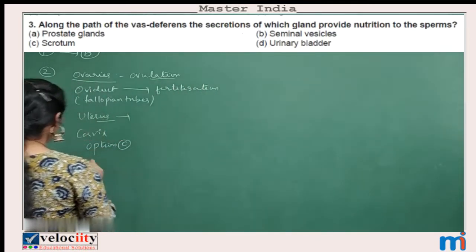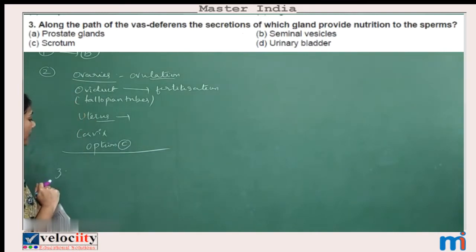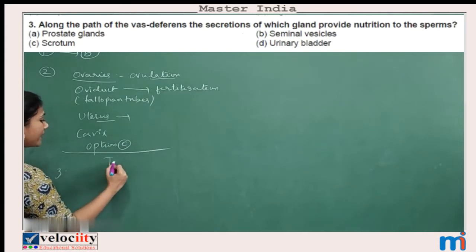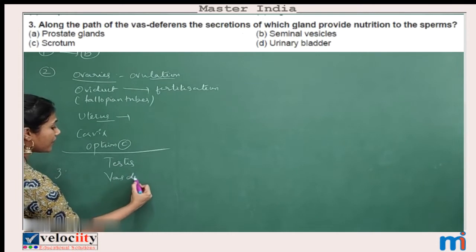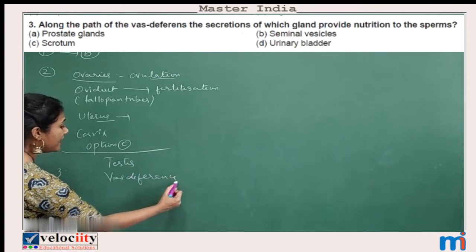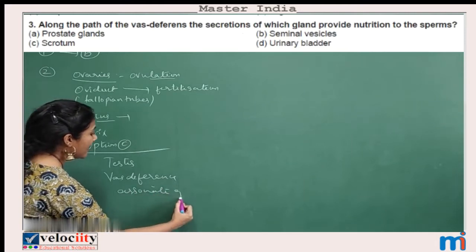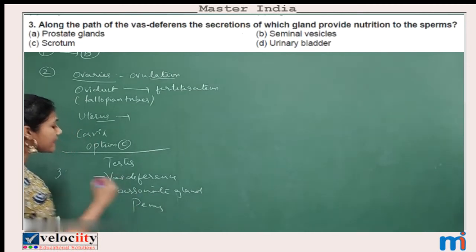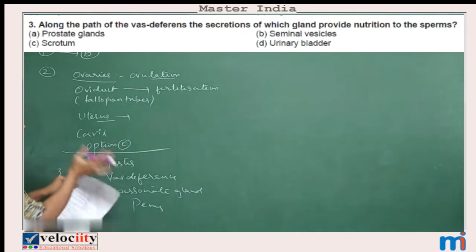Let me revise the male reproductive system here. The male reproductive system contains the following parts: the testis, the vas deferens, the associated glands, and then the penis. These are the male reproductive organ parts.